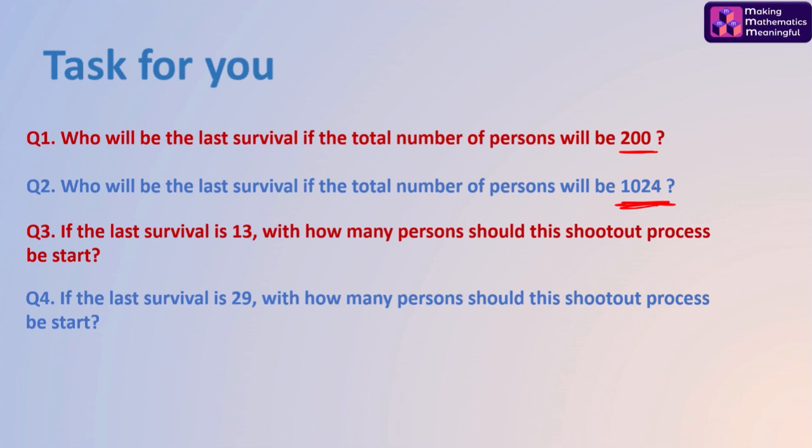Understand them carefully. Now you are already given the last survivor. If the last survivor is 13, with how many persons should the shootout process start? And the same if the last survivor is 29. Possibly it could be an open-ended problem.